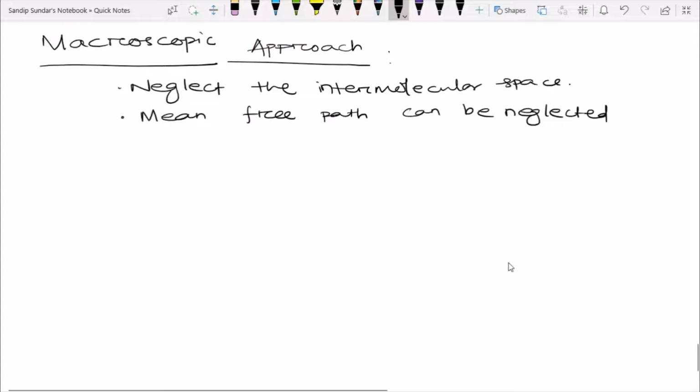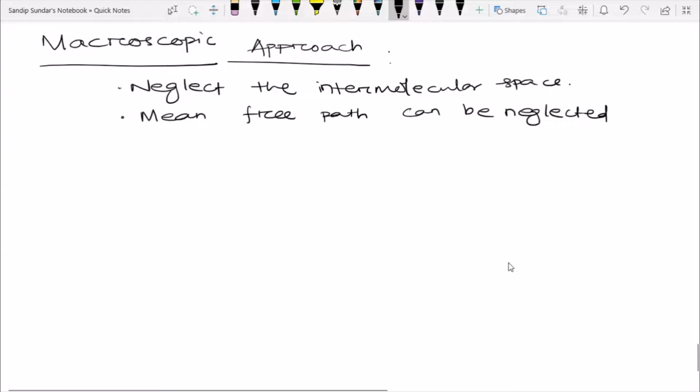Now onwards, whatever we will discuss for the system for different kinds of processes, macroscopic approach is the assumption. You should note this point. From now onwards, macroscopic approach we will use very frequently. That means whatever things we are discussing are based on the macroscopic approach.